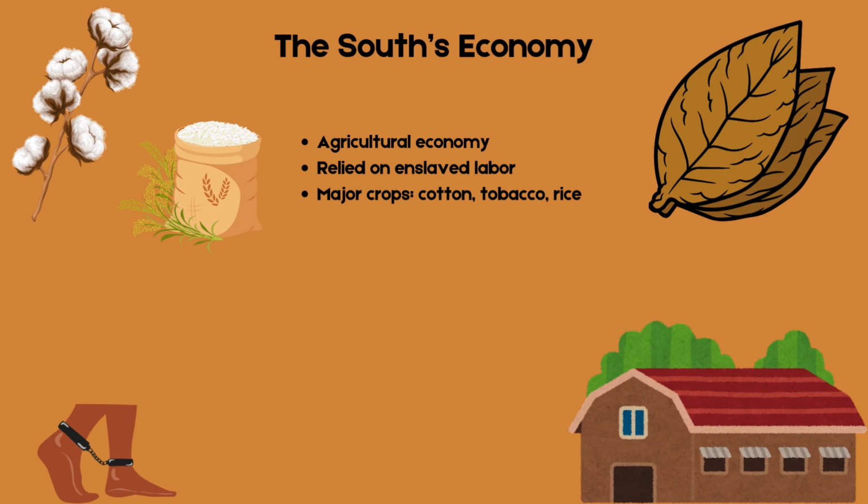The South's economy was very different. It was built around agriculture, with crops like cotton, tobacco, and rice. Unlike the North, the South depended on enslaved labor to sustain its economy. Because of this, Southern leaders resisted any threats to the institution of slavery.